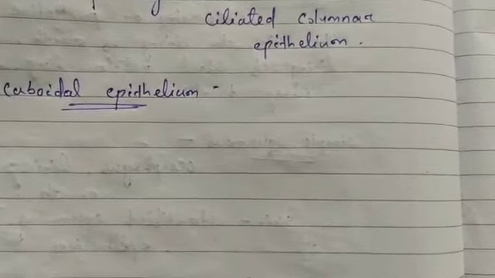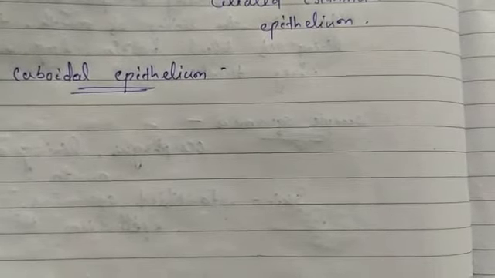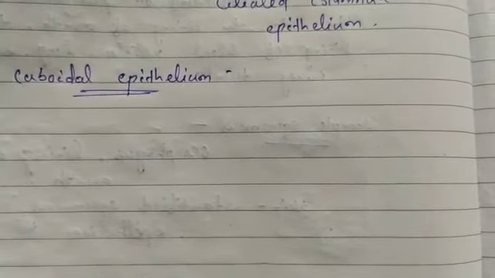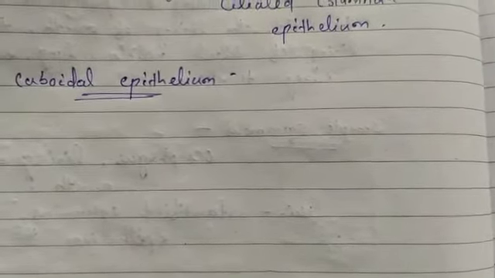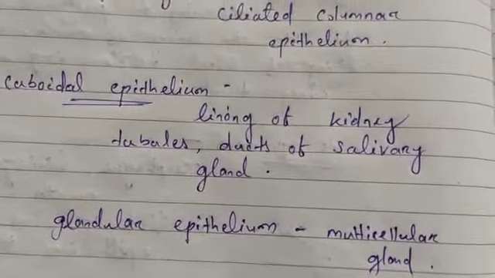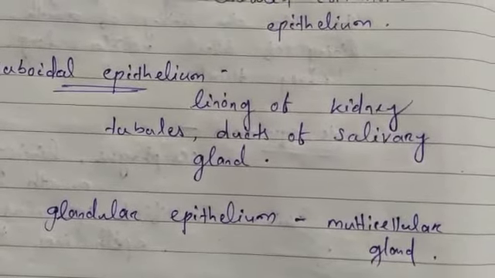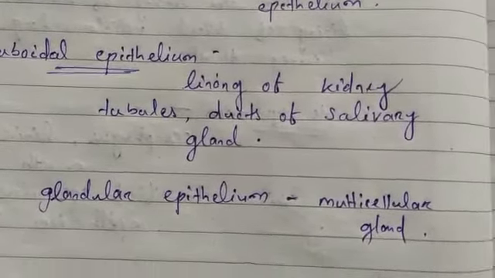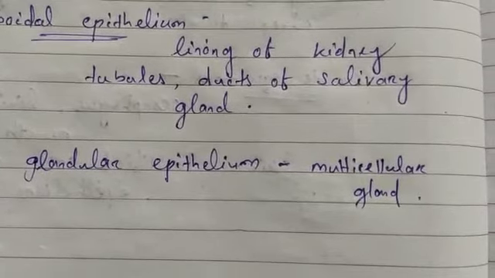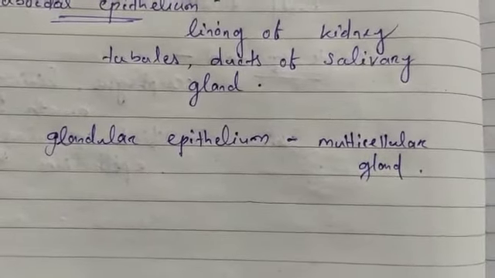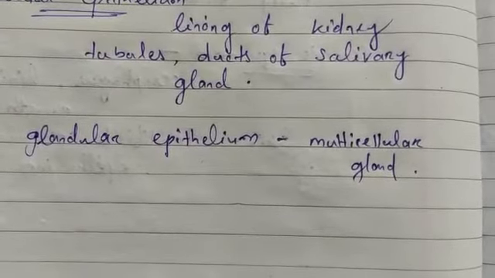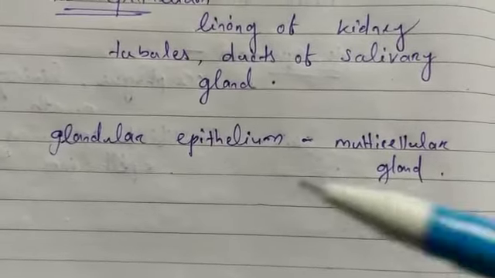Gland cells can secrete substances at the epithelial surface, and sometimes a portion of the epithelial tissue folds inward and a multicellular gland is formed. That is why this is also called glandular epithelium. So cuboidal epithelium is found in the lining of kidney tubules and ducts of salivary glands, where it provides mechanical support. It also has additional specialization as gland cells, which can secrete substances at the epithelial surface, and when it forms a multicellular gland, it is called glandular epithelium.